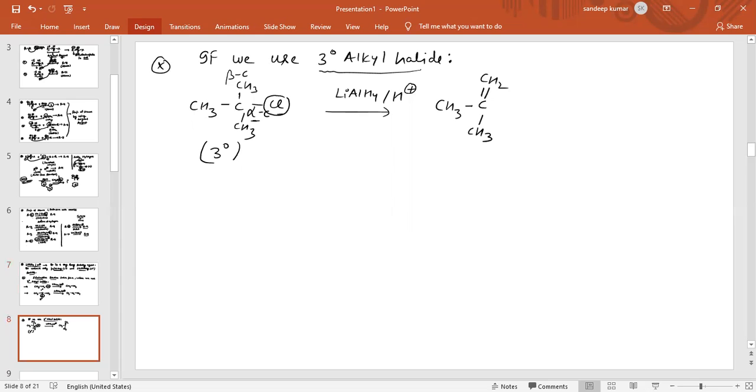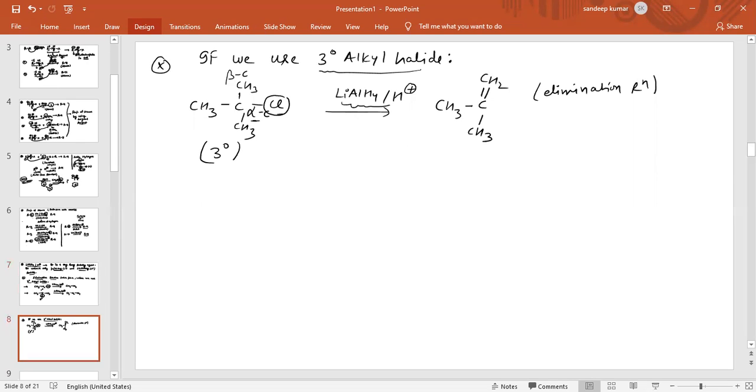When we use a 3 degree alkyl halide with lithium aluminium hydride, an elimination reaction takes place. Always note this point very carefully.